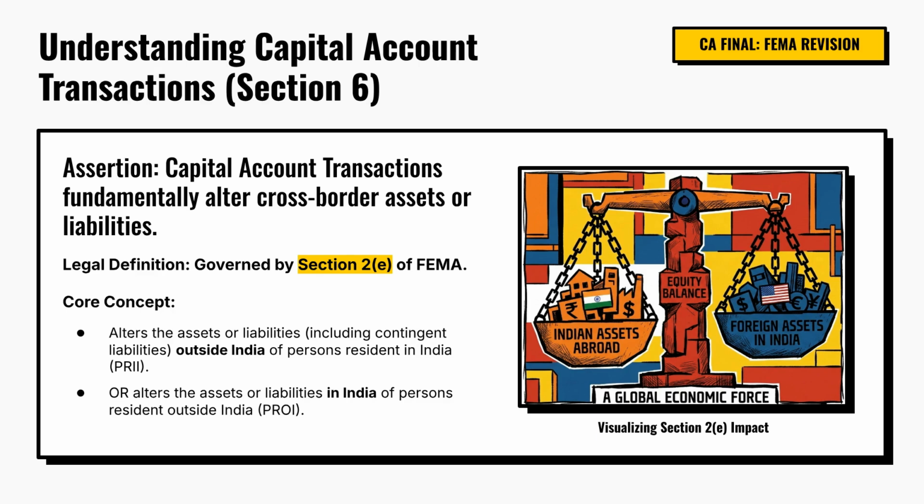In simple terms, if a person resident in India acquires or alters assets or liabilities outside India, or if a person resident outside India acquires or alters assets or liabilities within India, the transaction falls within the capital account category. The focus is therefore not on payment itself, but on whether the transaction changes the balance sheet position of a resident or non-resident. This concept forms the foundation of FEMA's regulatory framework.